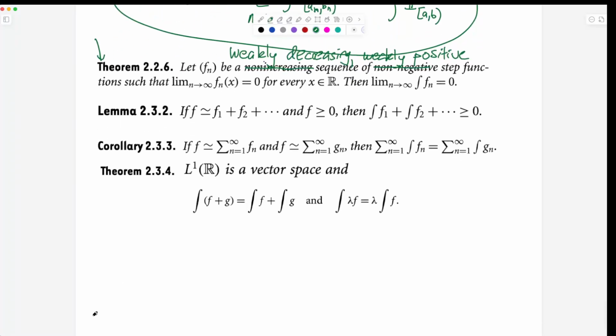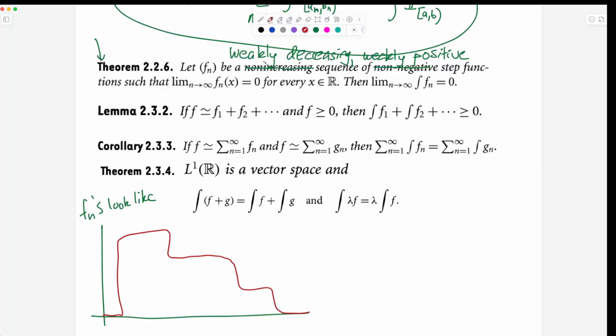So here's what the fn's look like. They're decreasing, and they're going to zero, and they're always positive. So they're kind of like trapped in the upper y-axis, and they're step functions, so maybe they look kind of like this. I don't know, here's one of them. Maybe that's f1, and then f2 is like this. It's allowed a tie, but it can't get bigger. So here's f2, and then f3 is some other one. Over time, at every individual x point, they go down to zero.